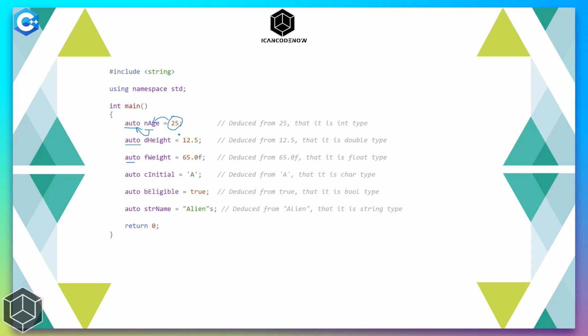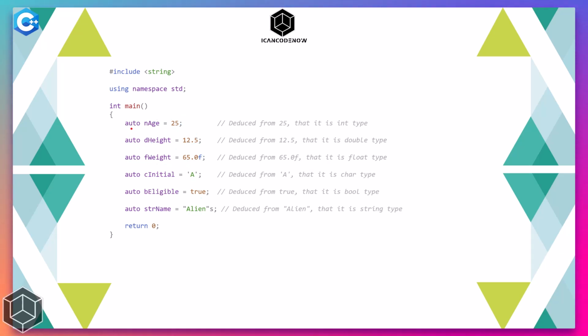So this is required: a value must be assigned to the variable as soon as it is declared. If a decimal number is provided, the compiler detects that it is a double type, and if a decimal with a suffix f is provided, the compiler knows that it's a float type, and simply the same goes for character, boolean, and strings. This is quite easy.